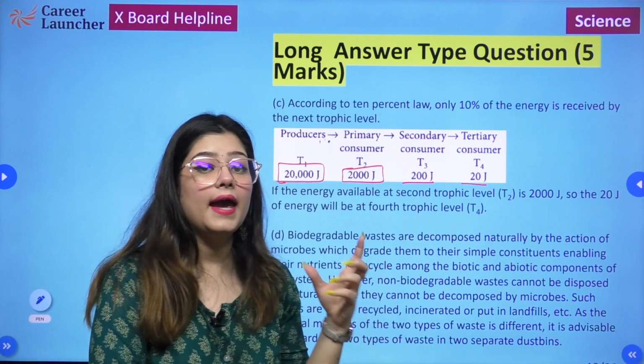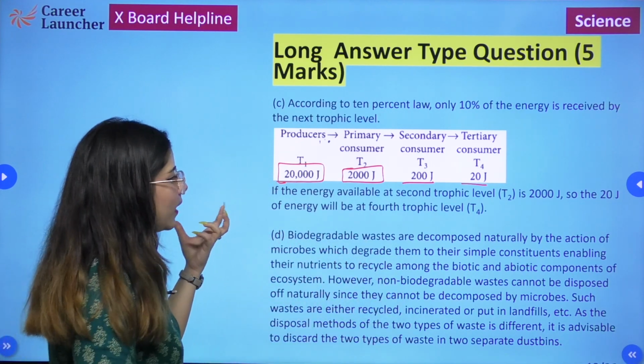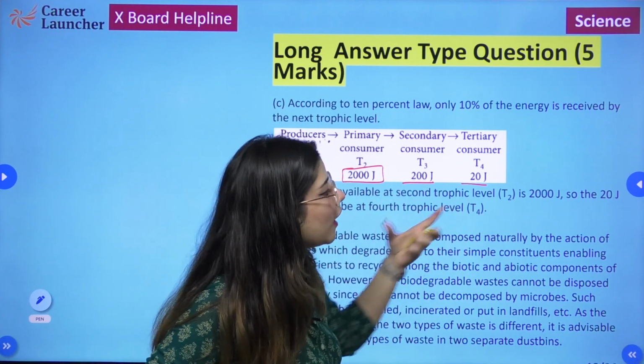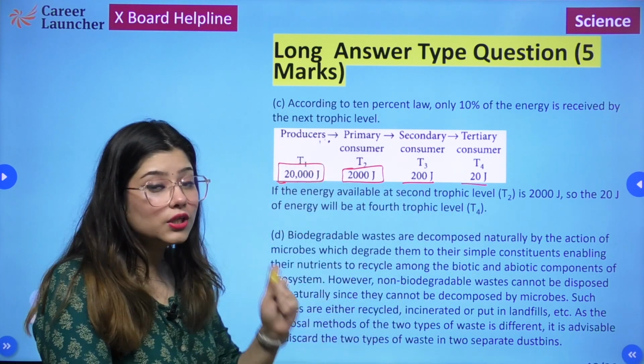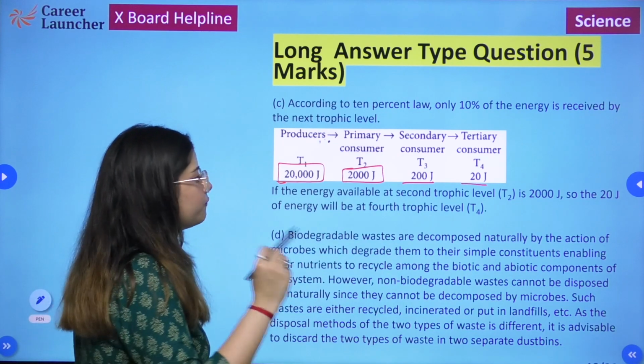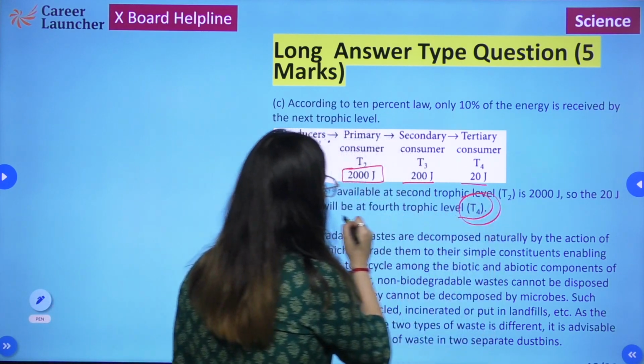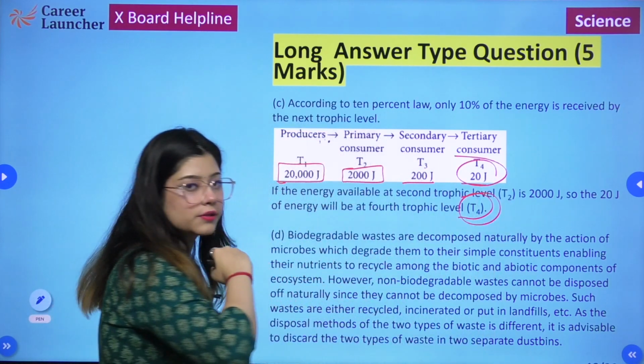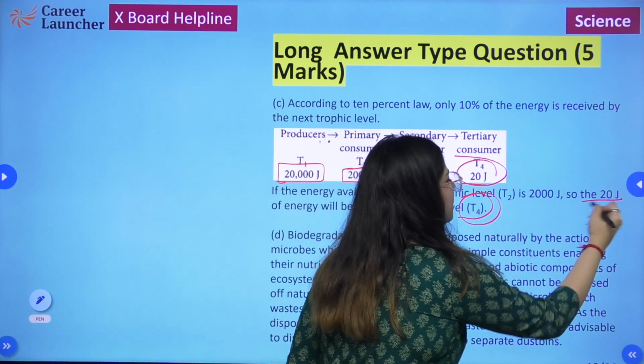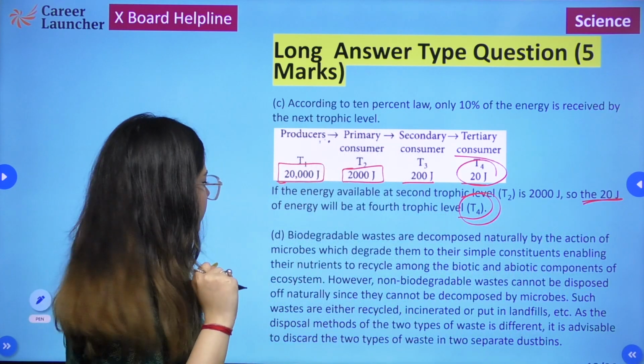So if the energy that is provided to us at the second trophic level is 2000 joules, then the energy that will be present at the fourth trophic level will be 20 joules. So 20 joules of energy will be present at the fourth trophic level.